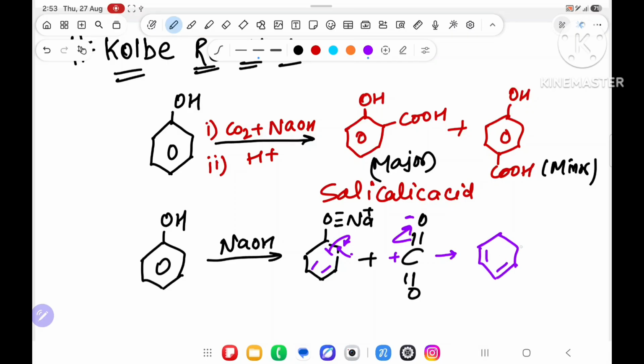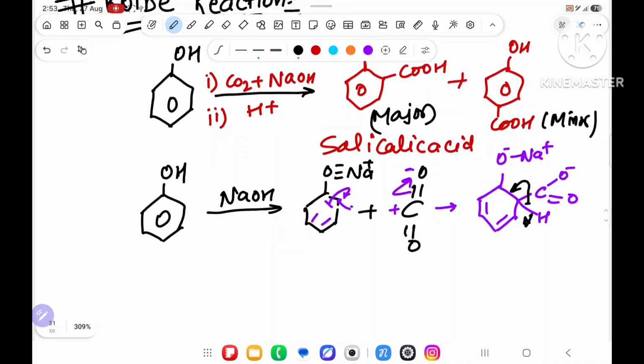Over here a pi bond is there, C O minus, double bond O is there, over here O minus Na plus is there. One hydrogen is there; that hydrogen will go outside. By giving the electron it will become minus, and this minus will again come.